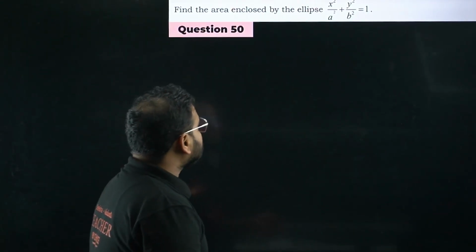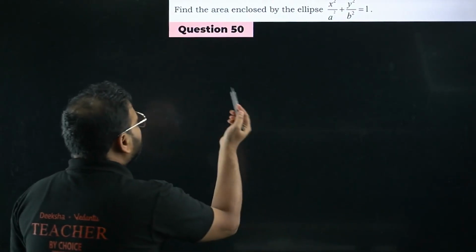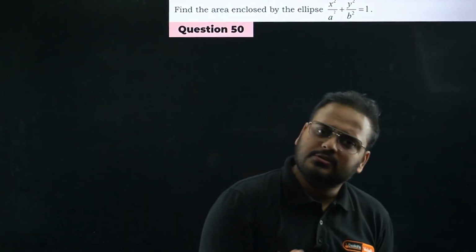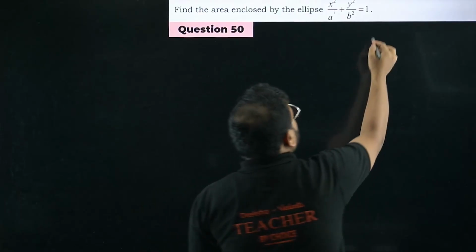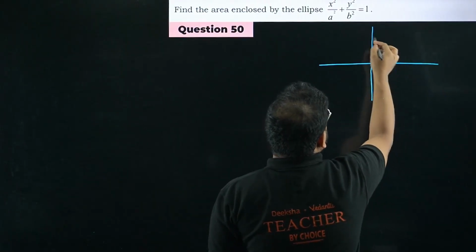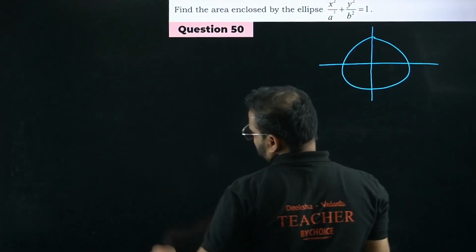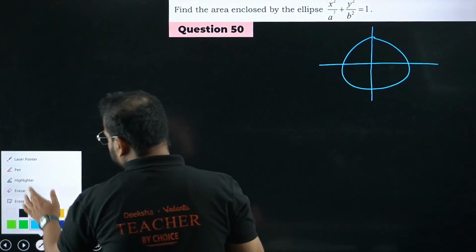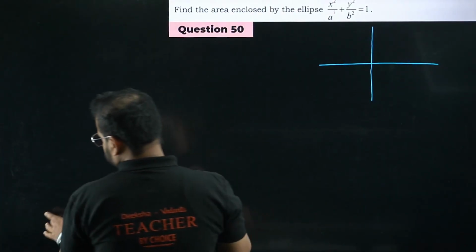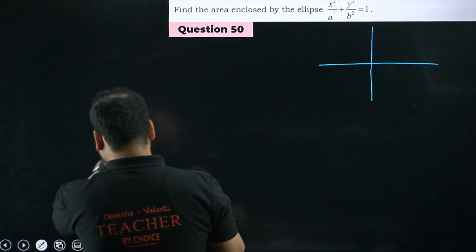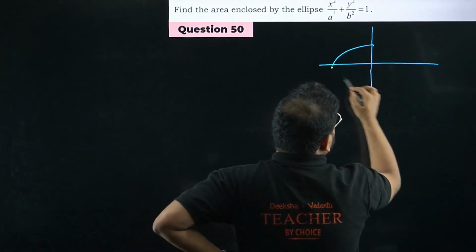So how can I solve this question? I've solved it on multiple occasions, either this or the circle question. Okay, let's see. Draw the ellipse. This is the ellipse. Okay, it doesn't look like it. I'll draw a better one. So I'll go like this.